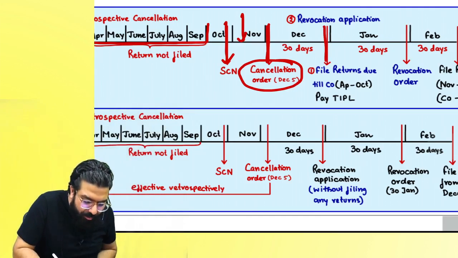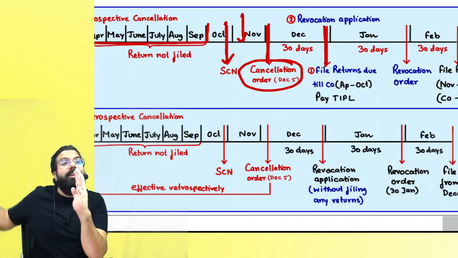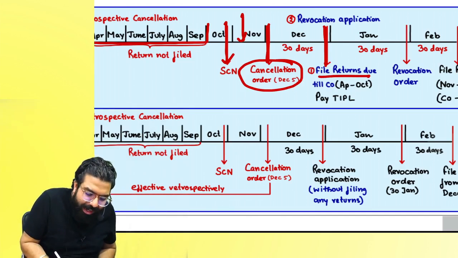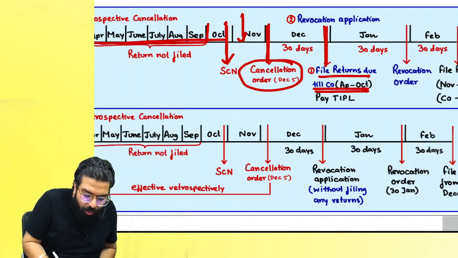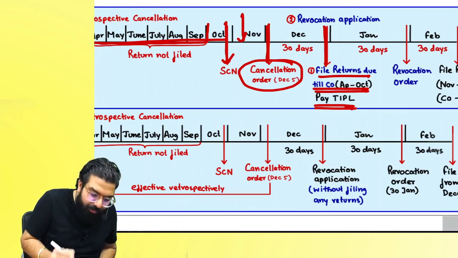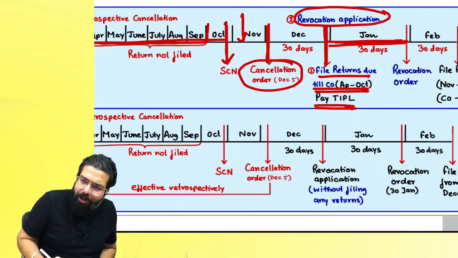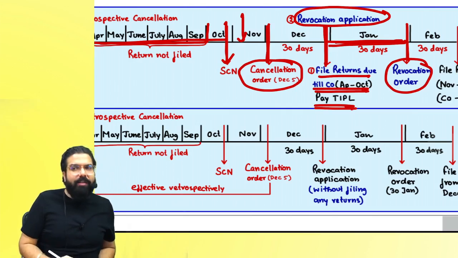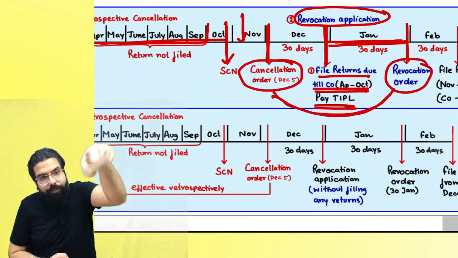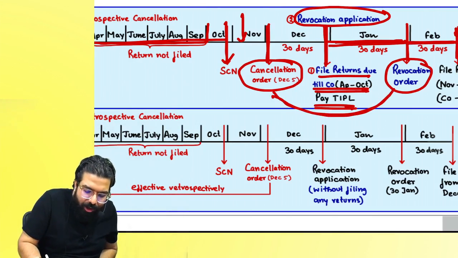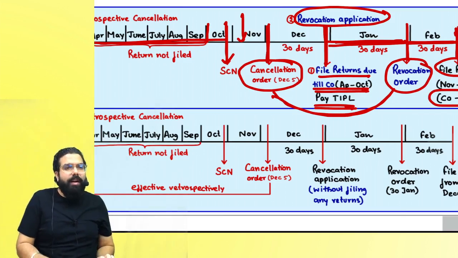Before applying for revocation, whatever returns were due till the cancellation order, that is from April till October for example, you have to file, pay all the tax, interest, penalty, late fee, and only then apply for revocation. Now the revocation proceedings will go on. They will give you the revocation order. Once the revocation order comes, whatever returns were due from the cancellation order till the revocation order have to be filed within the next 30 days. You have to file all the returns which were due from cancellation order till the revocation order.